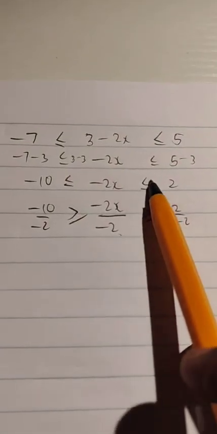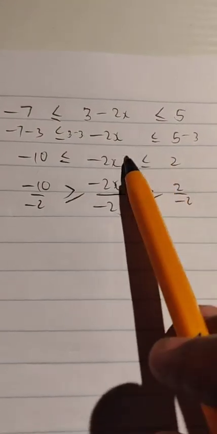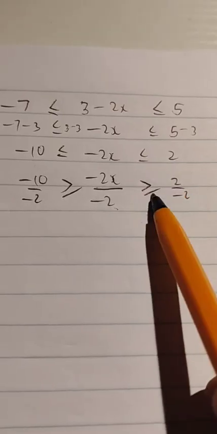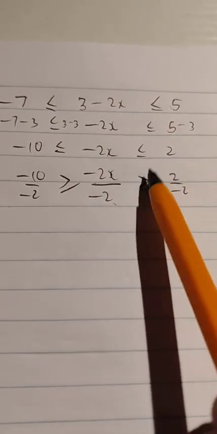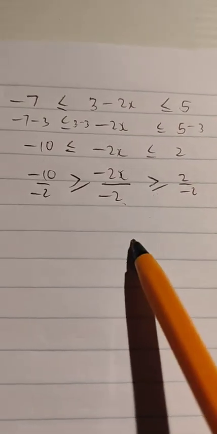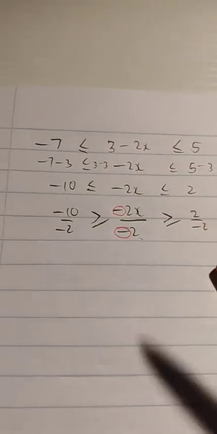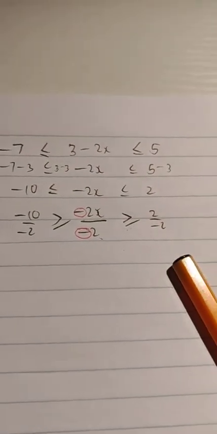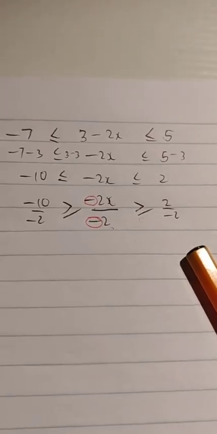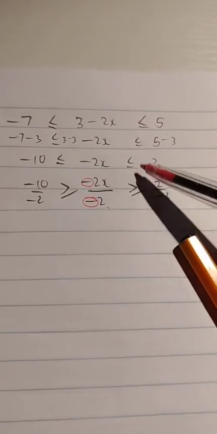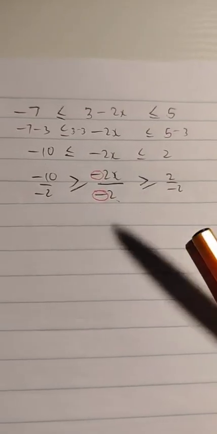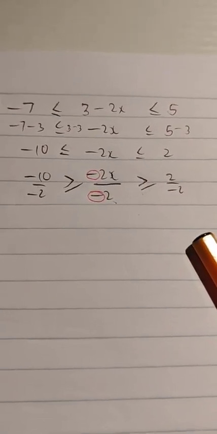You must change the direction of the inequality sign. Your inequality sign needs to be reversed when you divide by a negative. The emphasis is division by a negative where the coefficient of x is concerned. If you do that, then the inequality signs need to be reversed.